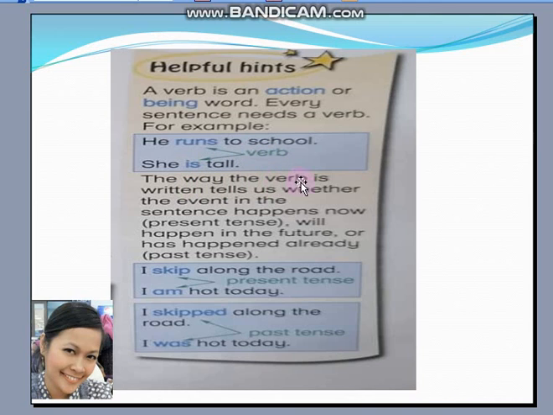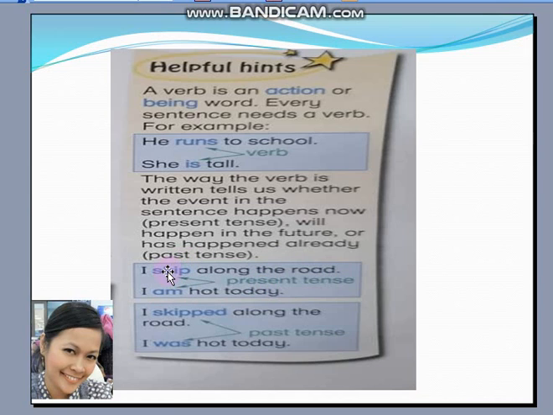The way the verb is written tells us whether the event in the sentence happens now, or present tense, will happen in the future, or has happened already, or in the past tense. For example, I skip along the road. I am hot today.